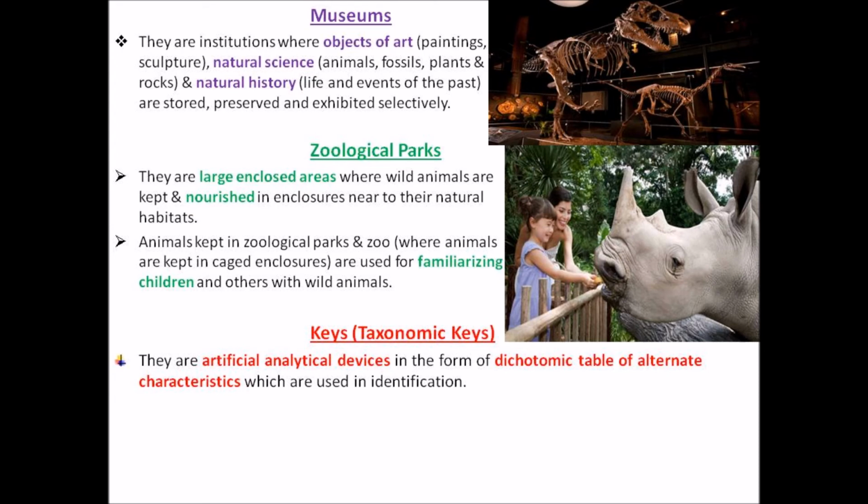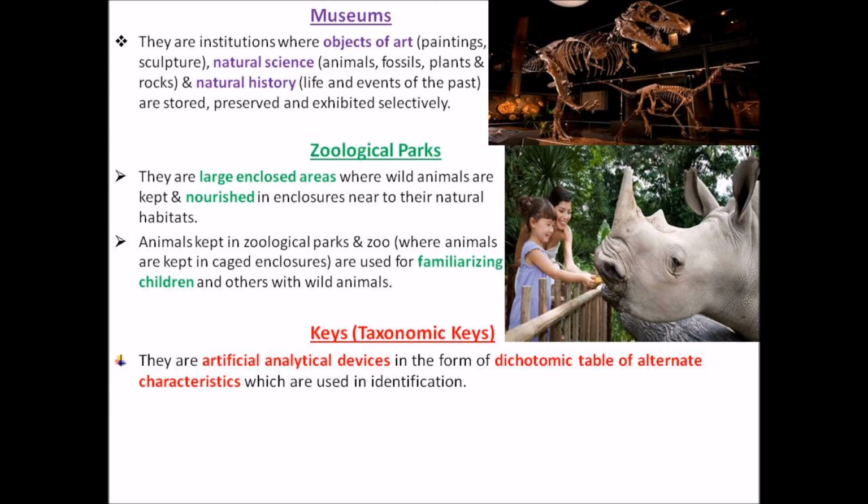I think it is a bit of a complicated term, but is it okay? It needs to be repeated. So just repeating, a key helps in identification of organisms. Just taking it in reverse now: what is the significance or the role of a key? It helps in identification of the organism.